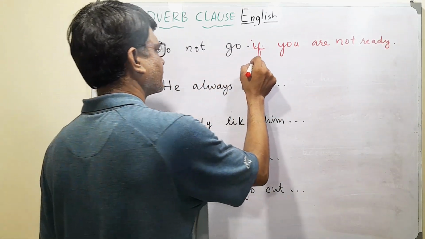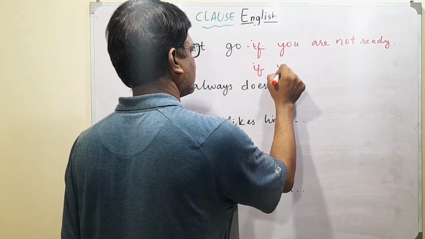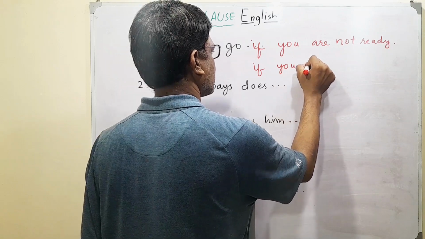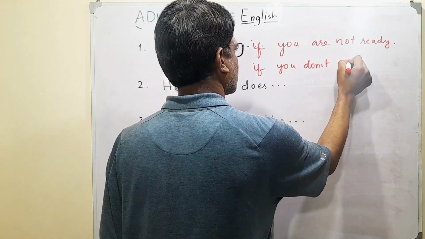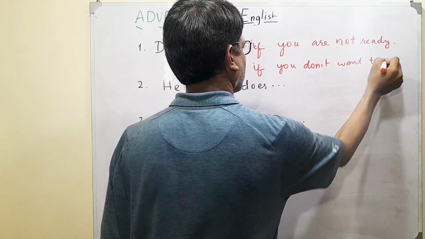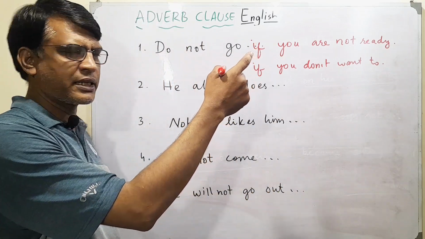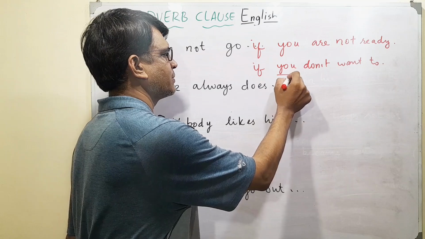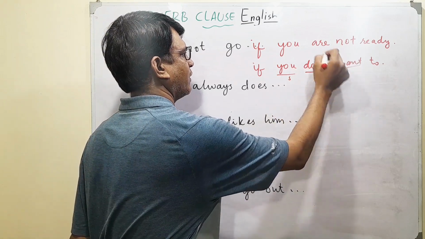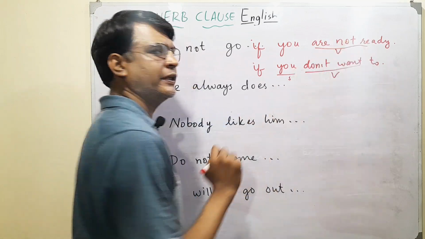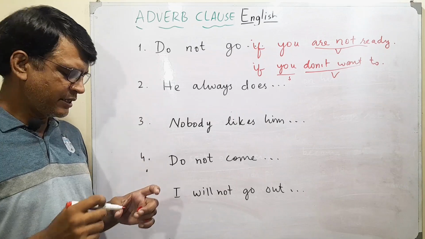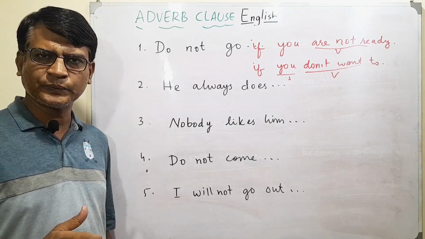"Do not go if you don't want to." In both the cases, I am using this "if" as a connector, "you" as a subject, and then a verb.